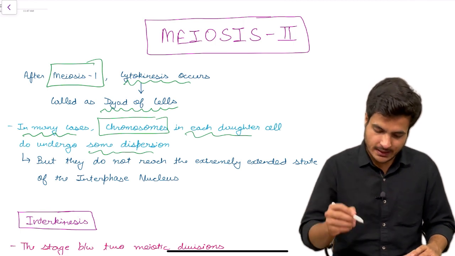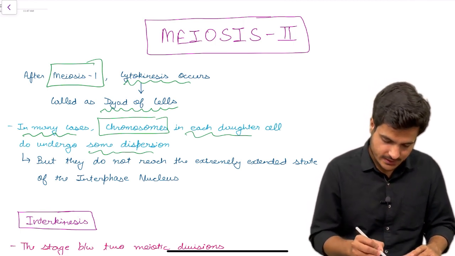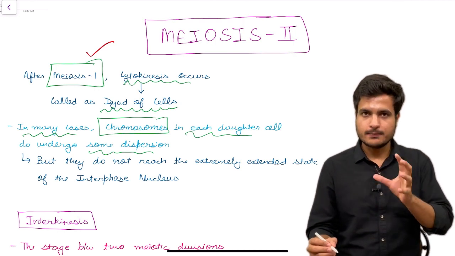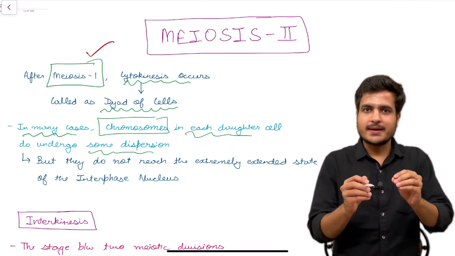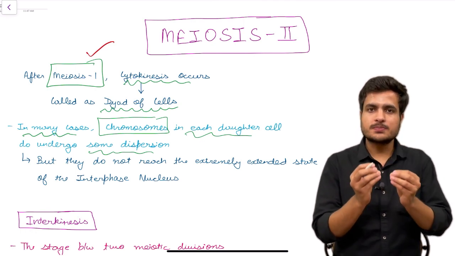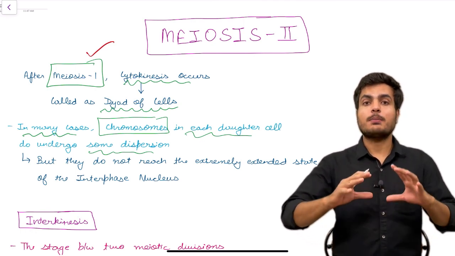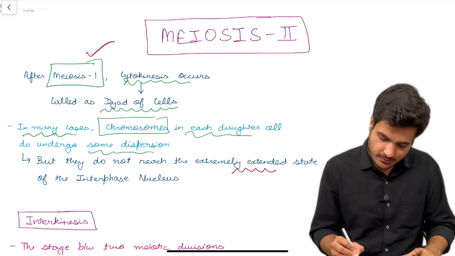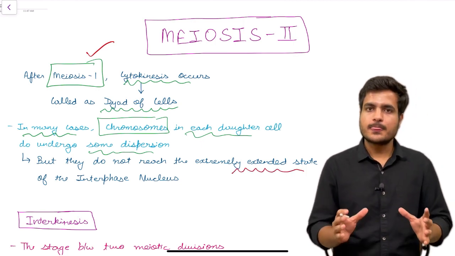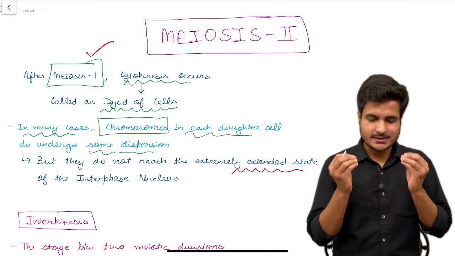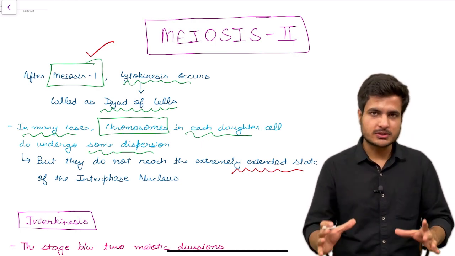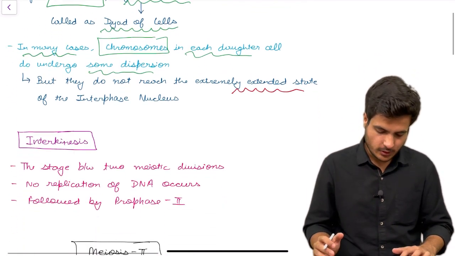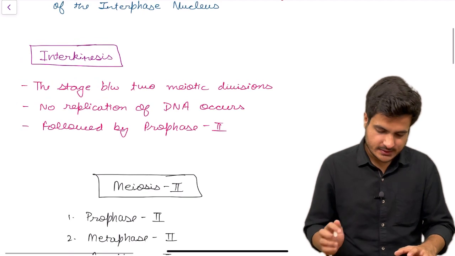So, in the same tendency of a cell, whenever the cell divides after meiosis 1, a dyad of cells occurs, and in that dyad of cells, chromosome dispersion starts, but not to an extent in which an extremely extended state is achieved. Only a minimum dispersion of chromosomes is seen after meiosis 1. And then we'll talk about interkinesis.